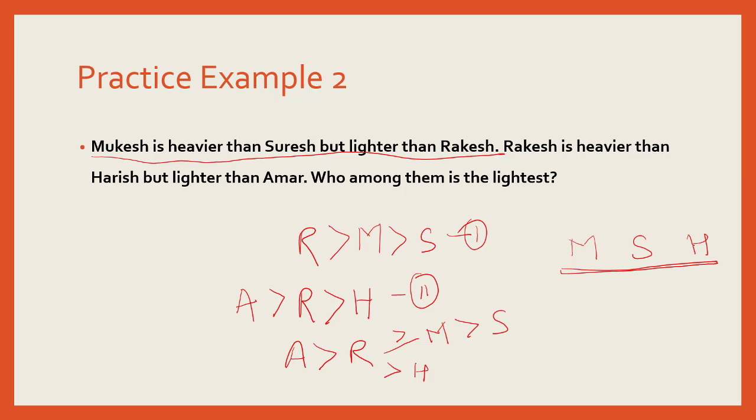So there is no data which can help us in determining the order of weights between these 3 persons. Had it been asked who among them is the heaviest, we can definitely answer that it would be Amar. But when it is being asked who among them is the lightest, we are not in a position to answer this. It could be any one of them, Suresh or Harish. So here our answer cannot be determined. Based on the given information, we are not in a position to answer this question, that who is the lightest.